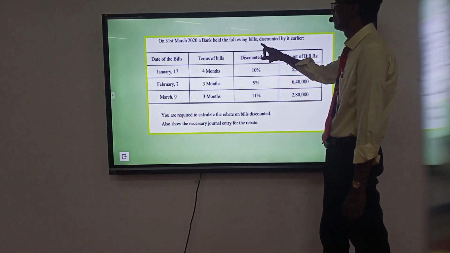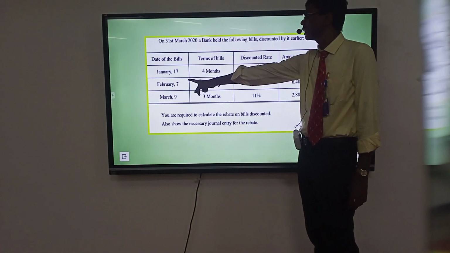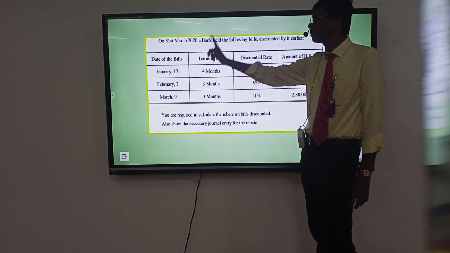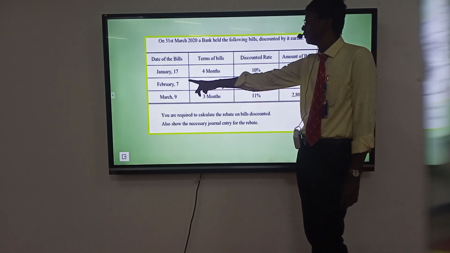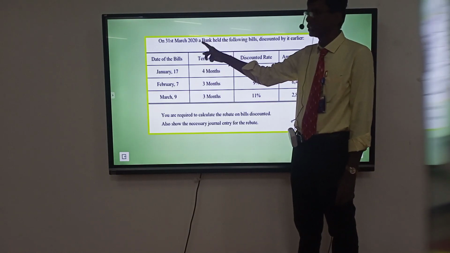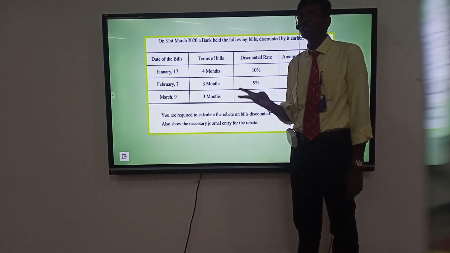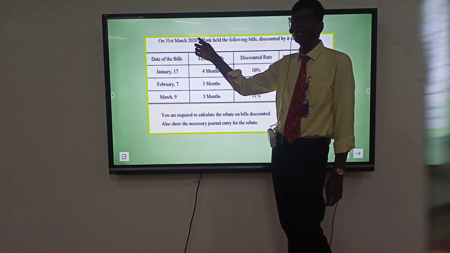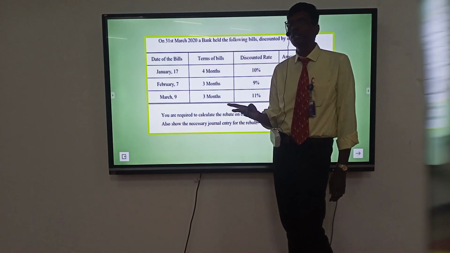Closing date of the bank is 31st March 2020. Date of bill January 4, period 4 months: after 4 months, February, March, April, May. Next, date of bill February 7, closing date March 20, 3 months: after February, March, April, May. Next, March 9, closing date 31st March 2020, 3 months: after March, April, May, June.